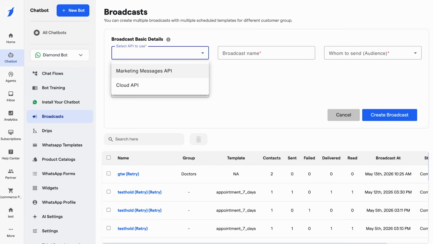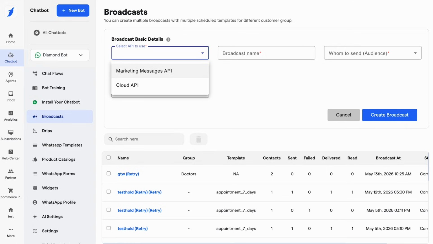So let's understand what the marketing message API is. That usually refers to third-party marketing providers or middleware systems that help manage WhatsApp messaging, broadcast, automation, and integration through their own infrastructure. These platforms may provide easier setup, shared infrastructure, additional automation tools, or simplified management.